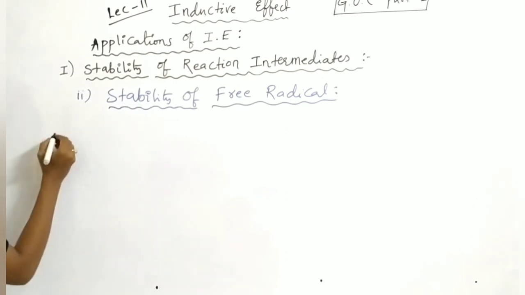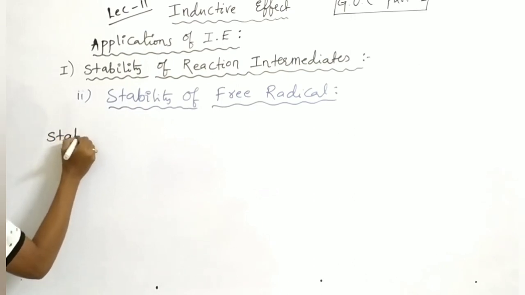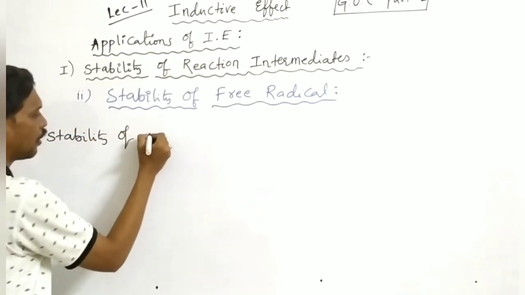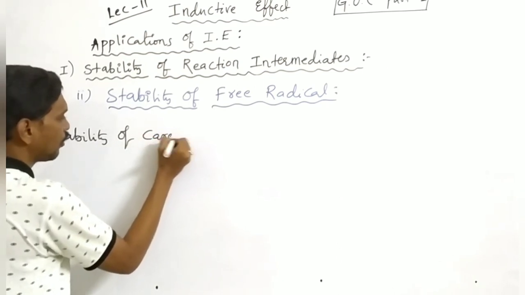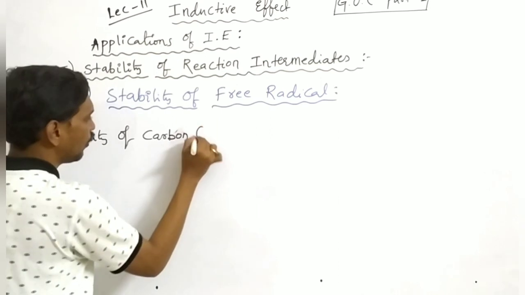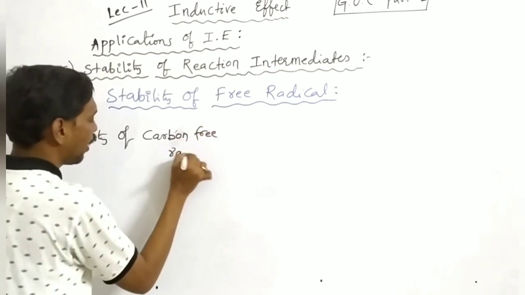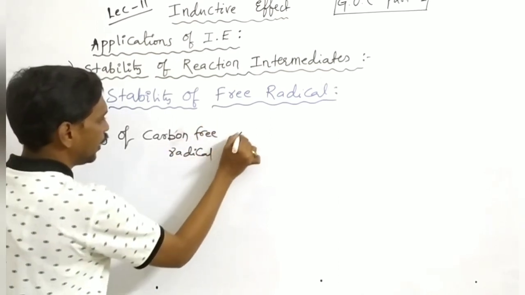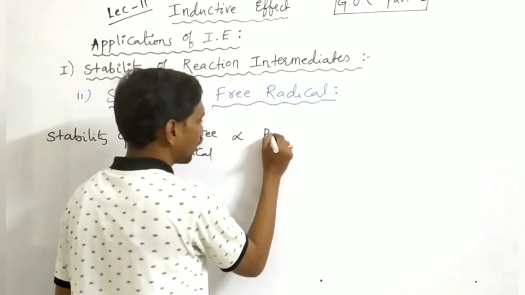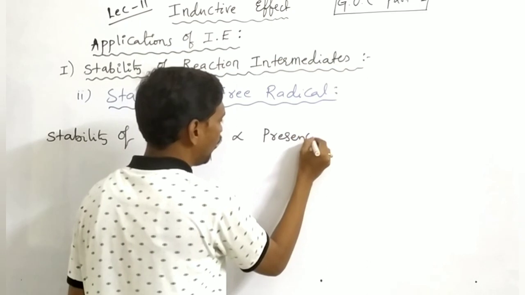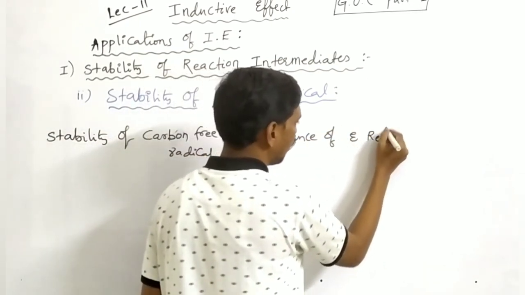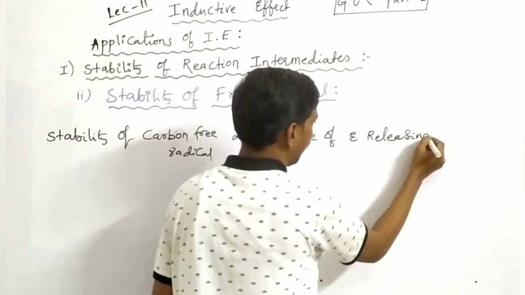See here, stability of carbon free radical is directly proportional to the presence of electron releasing groups.